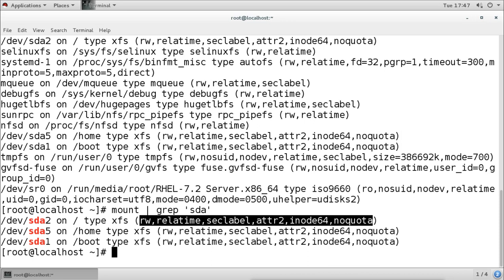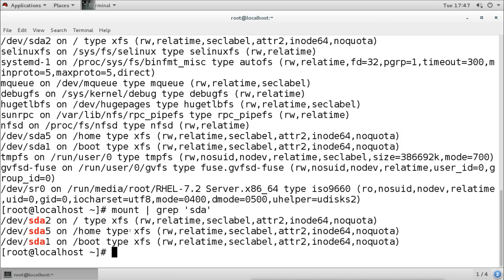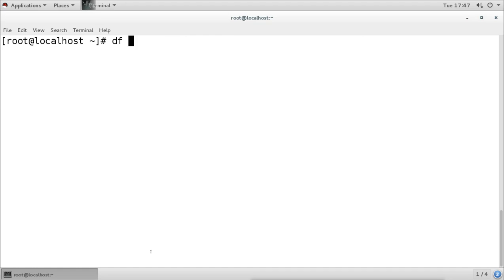Now if we want to see it in detail, like which partition is mounted on which directory, what is the total size, what is the remaining size, what is the used size, what is the file system, we can use this command, df -h. Now -h is for human readable, because if we want to see the size in MB, GB and TB, then we should use the h option. Then capital T will show you the type of partition also, like the partition's file system type.